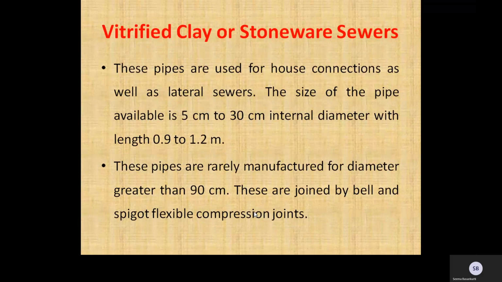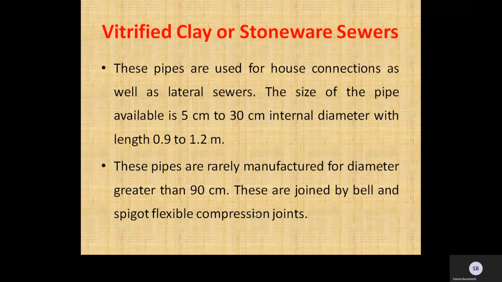The dried pipes are then burnt in a kiln under regulated temperatures. The temperature in the kiln is maintained at 150 degrees Celsius in the beginning for several hours, and it is then raised to about 650 to 750 degrees Celsius. Finally, the temperature is raised to about 1200 degrees Celsius, at which vitrification takes place.